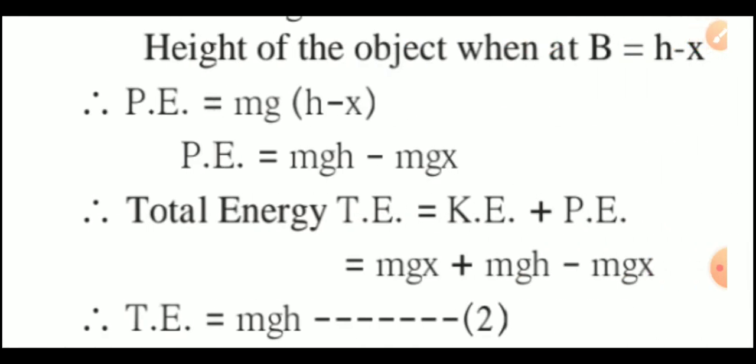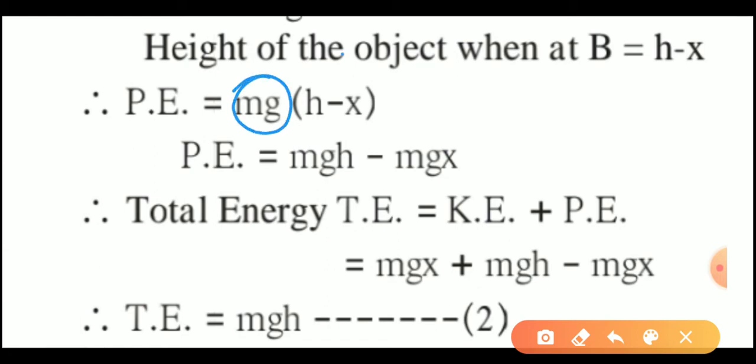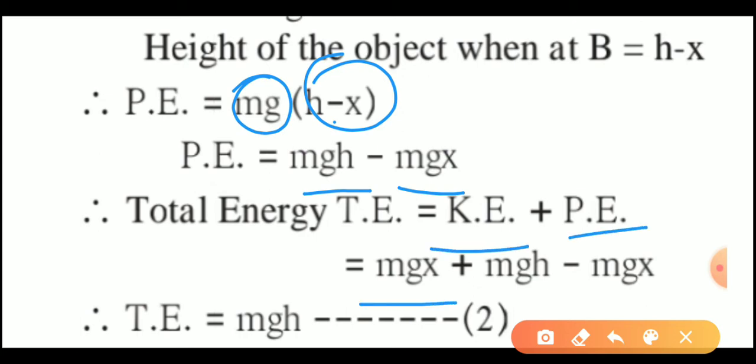Now the height of the object when at point B is equal to h minus x. So the potential energy, we know, is m into g into height, and the height will become h minus x. Therefore the potential energy is equal to, after multiplying mg inside the bracket, mgh minus mgx. Therefore the total energy becomes kinetic energy plus potential energy. After adding mgx plus mgh minus mgx, the minus mgx and plus mgx cancel with each other, and the total energy becomes only mgh.